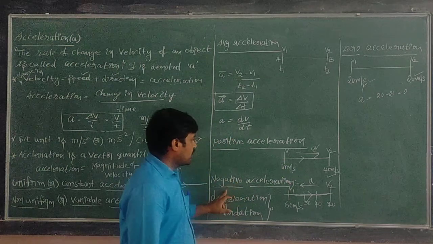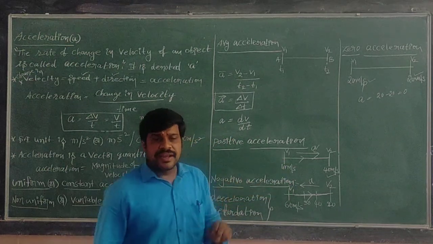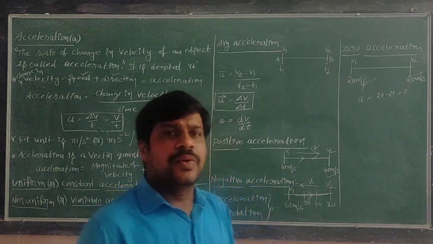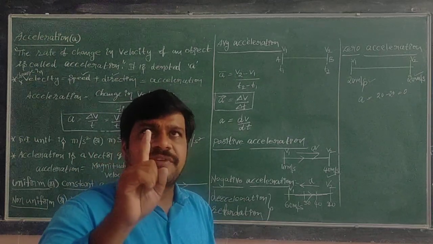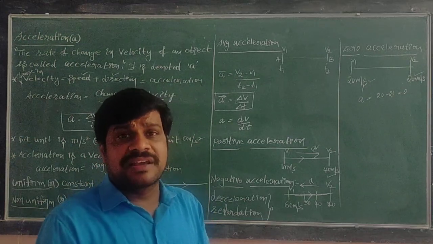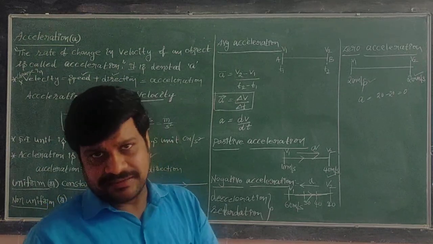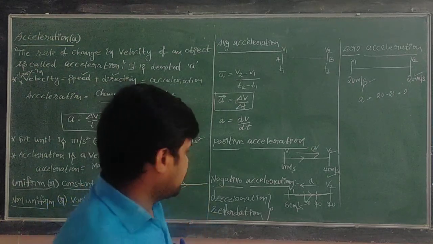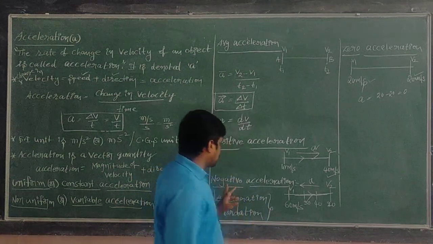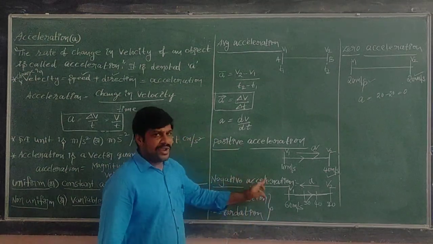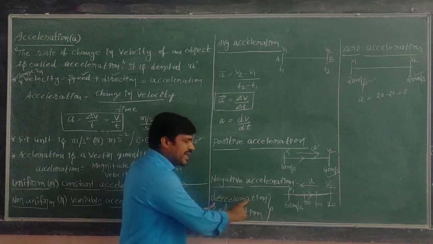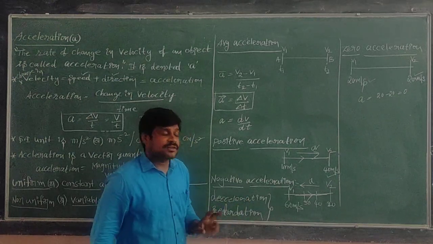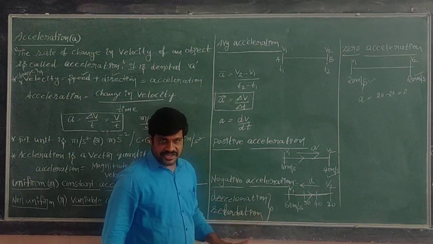Next, negative acceleration. Negative acceleration means during the motion of an object, if the velocity is decreasing, then the object is said to be moving with negative acceleration. Negative acceleration is also known as deceleration or retardation.